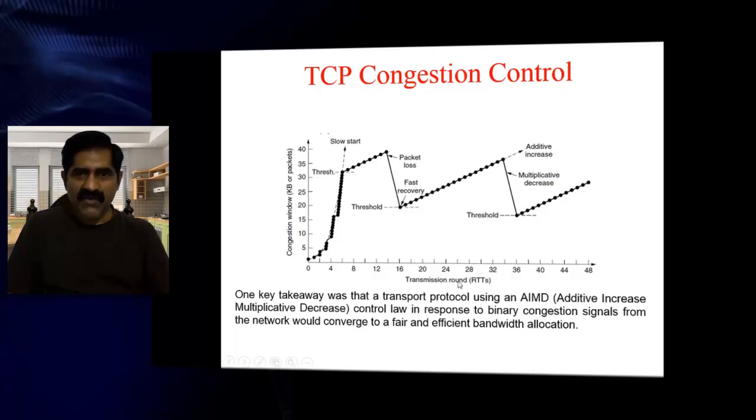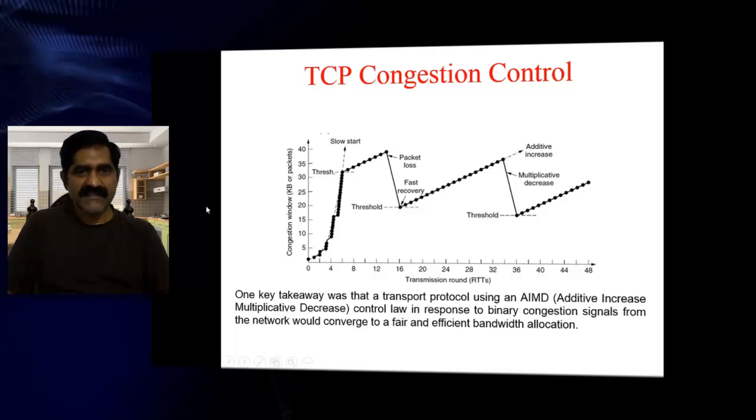So you can follow this type of algorithm: additive increase, multiplicative decrease. This is called AIMD. So you can avoid TCP congestion. This is the procedure we follow to avoid congestion at the level of TCP.